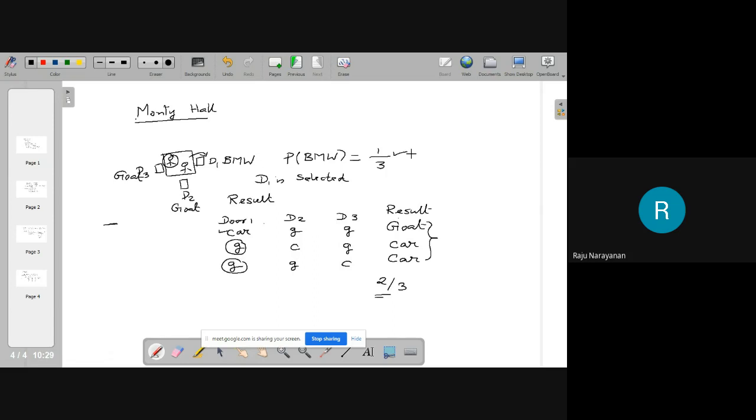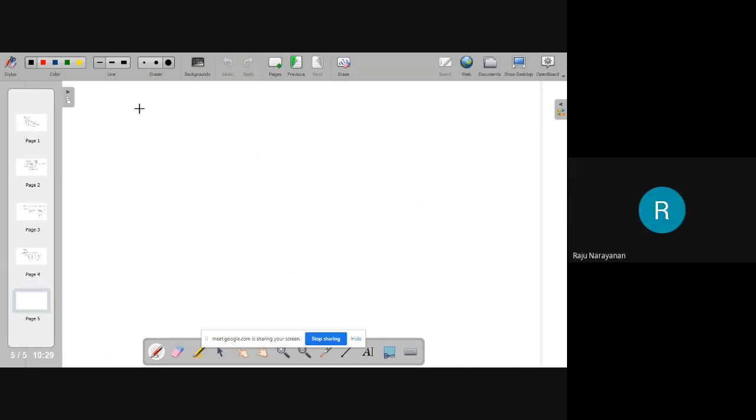Okay. Is the logic clear? Yes, sir. Very good. It is a very famous puzzle in probability theory. Okay. Next concept is concept of, yeah.